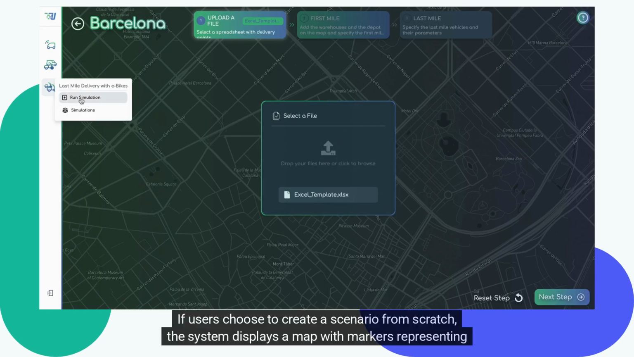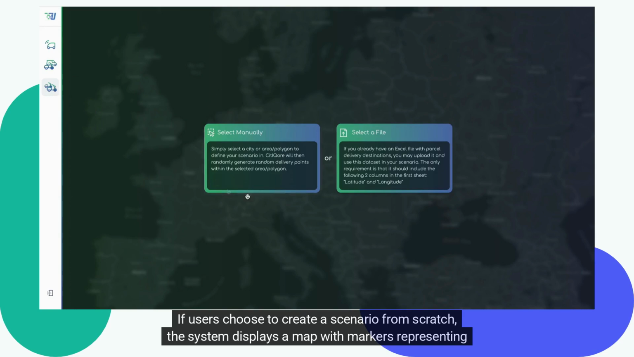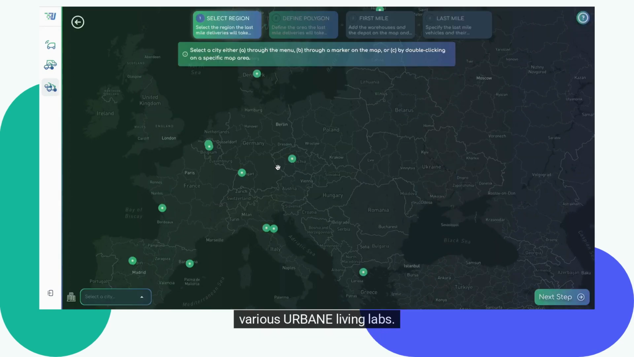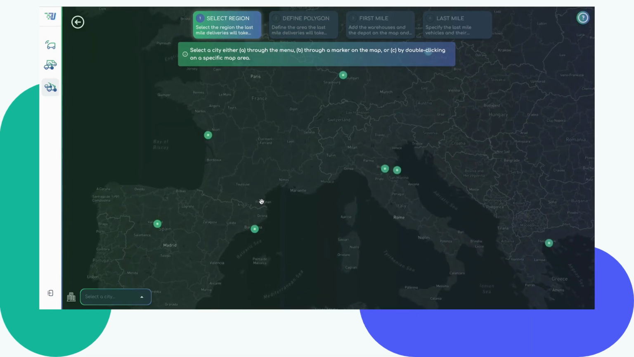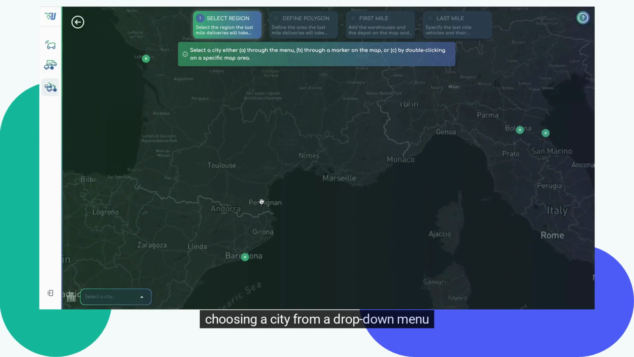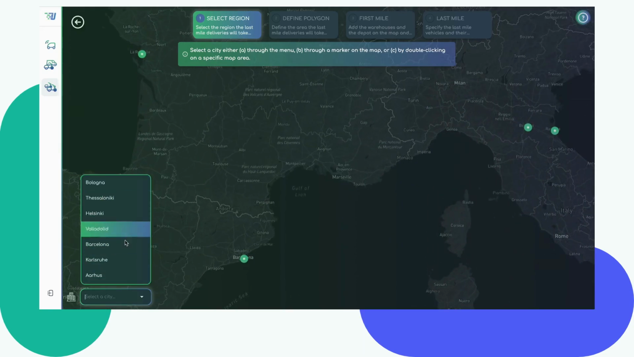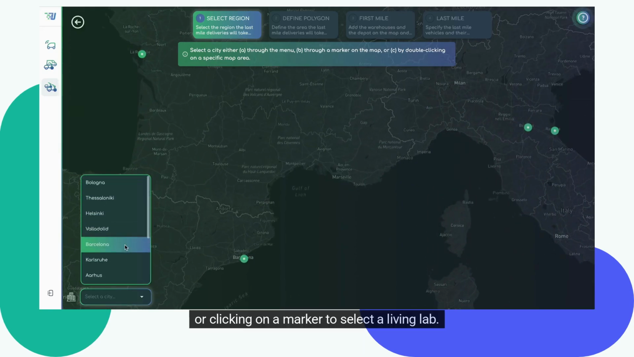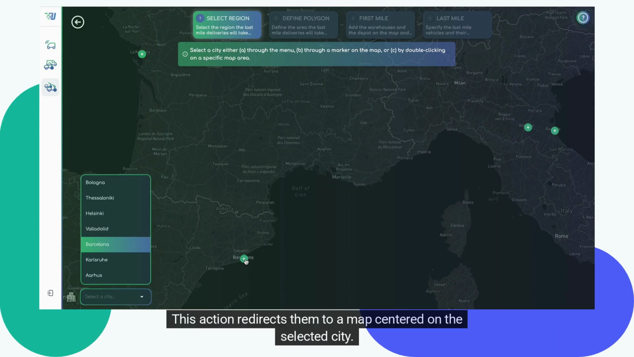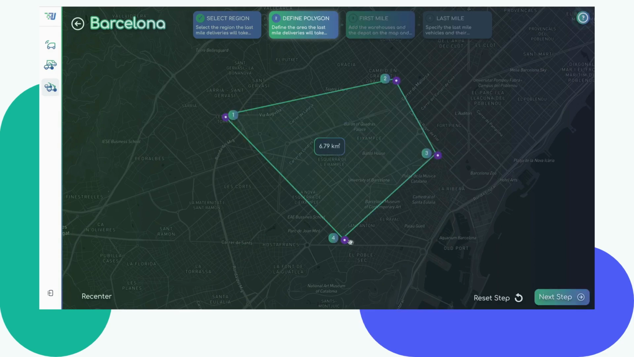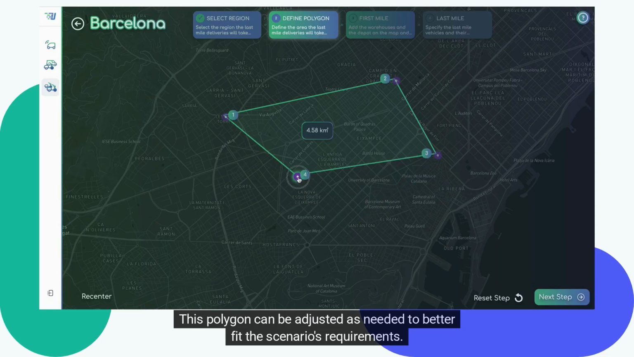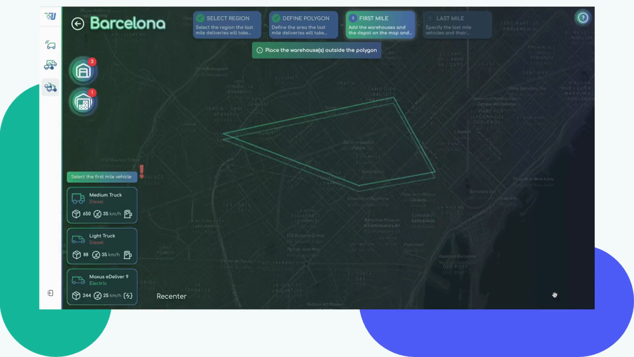If users choose to create a scenario from scratch, the system displays a map with markers representing various URBANE living labs. Users can navigate the map by zooming into specific areas, choosing a city from a drop-down menu, or clicking on a marker to select a living lab. This action redirects them to a map centered on the selected city. Users then define a polygon to outline the region for the last-mile logistics scenario. This polygon can be adjusted as needed to better fit the scenario's requirements.